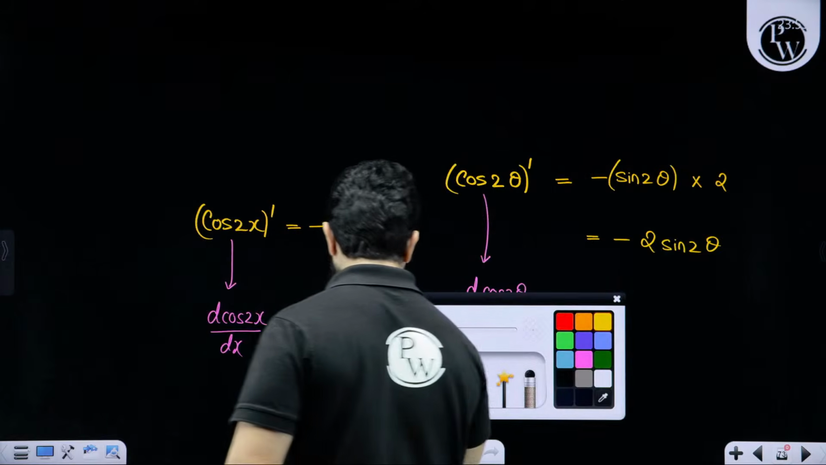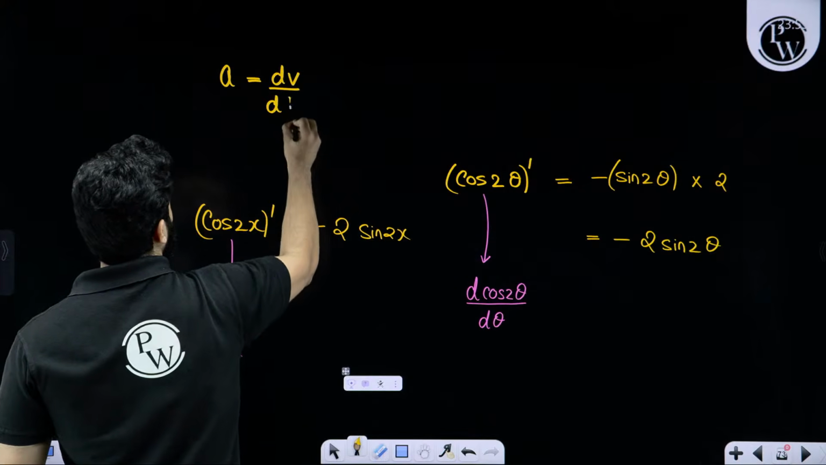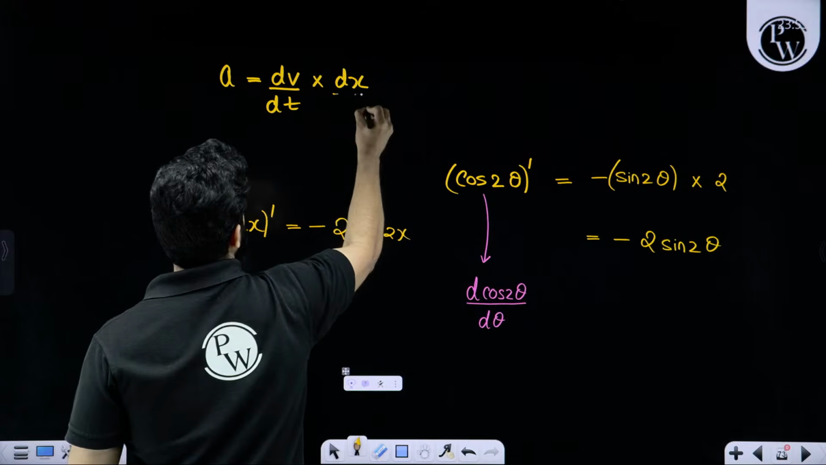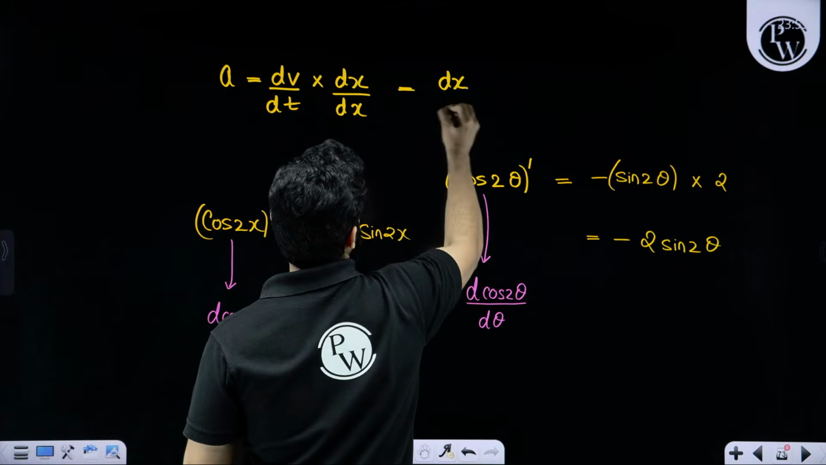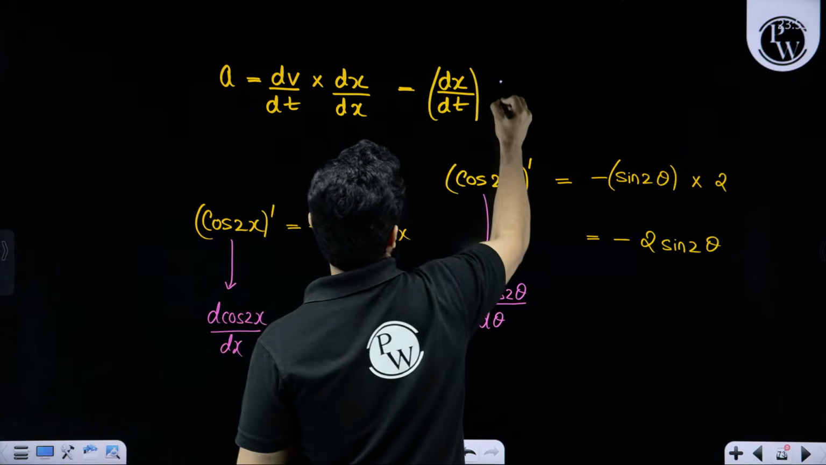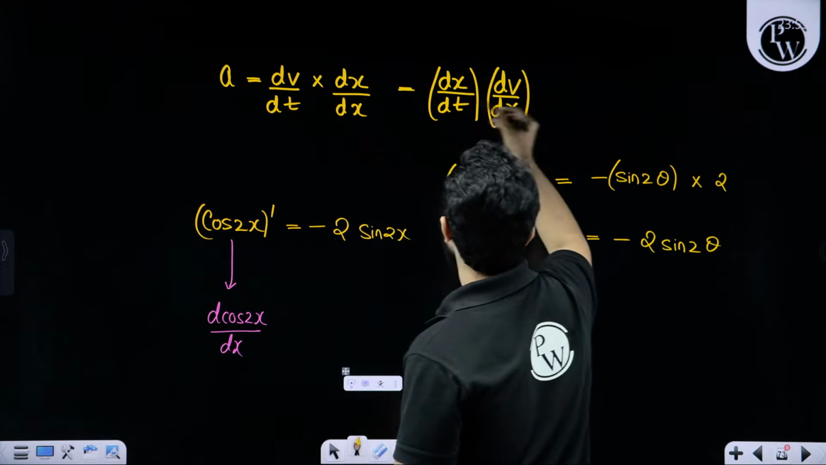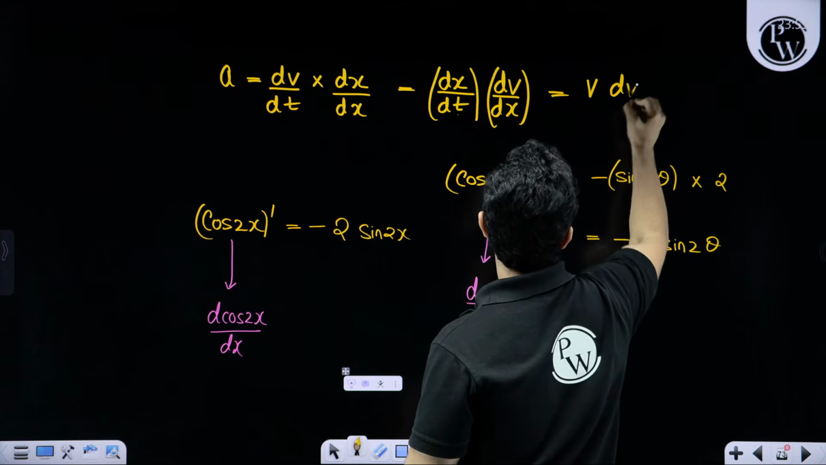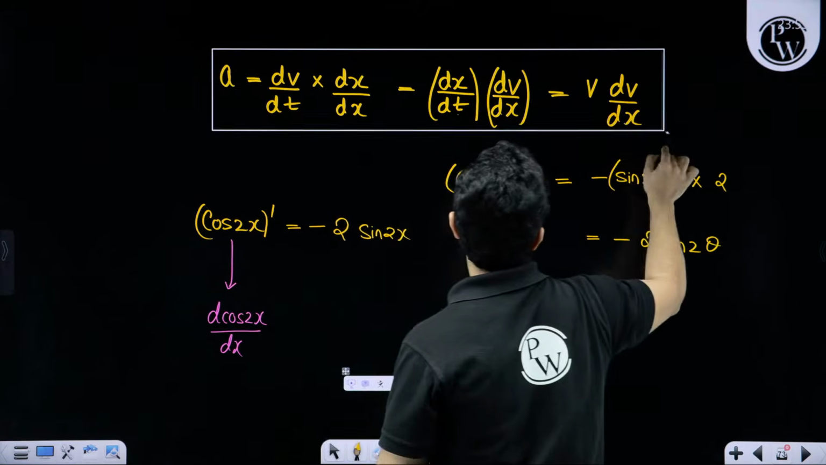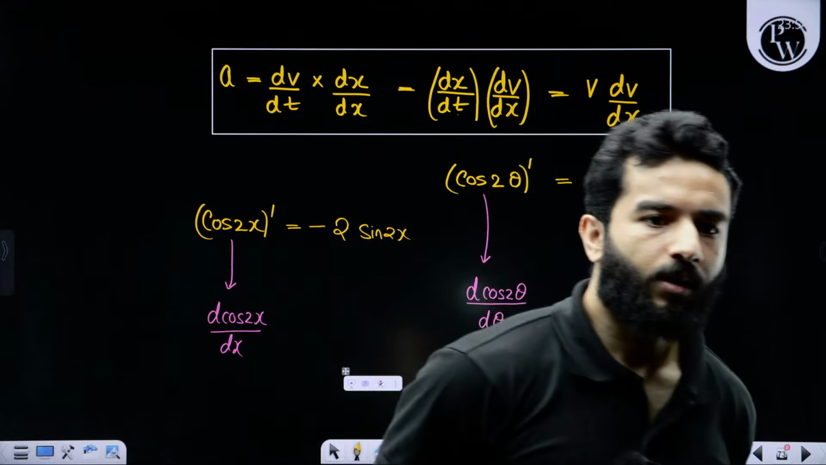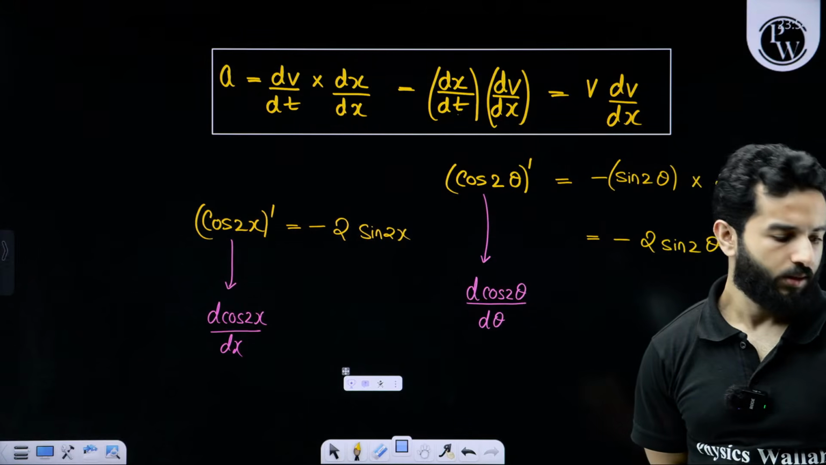If you remember, my dear friends, acceleration is written as dv by dt. But if I multiply and divide by dx, I can get dx by dt multiplied by dv by dx. So dx by dt is nothing but velocity, so it is v dv by dx. If you don't remember this, no problem. If you are in class 11th, then also no problem. All right, clear? Done?